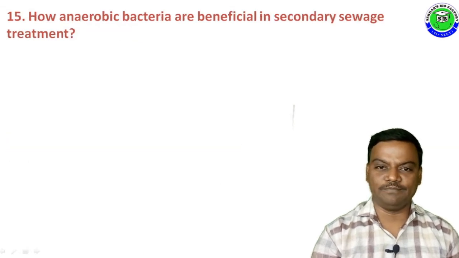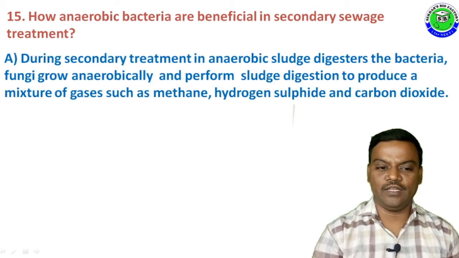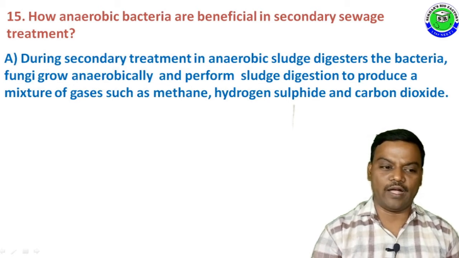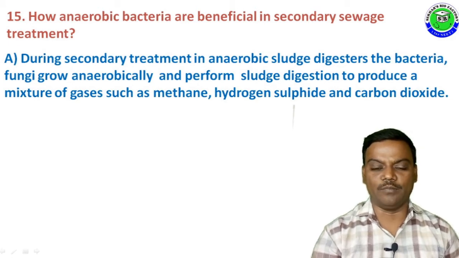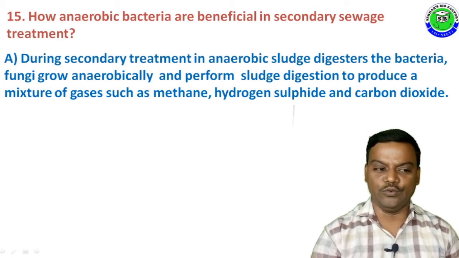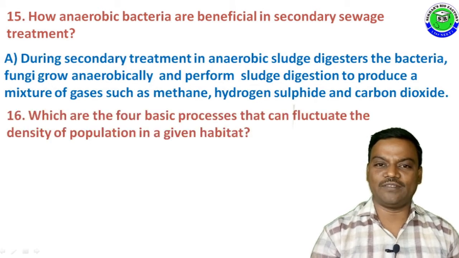Question number 15. How are anaerobic bacteria beneficial in secondary sewage treatment? The answer is, during secondary treatment in the anaerobic sludge digester, the bacteria and fungi grow anaerobically. At this time, they perform sludge digestion to produce a mixture of gases like methane, hydrogen sulfide and carbon dioxide. Question number 16.